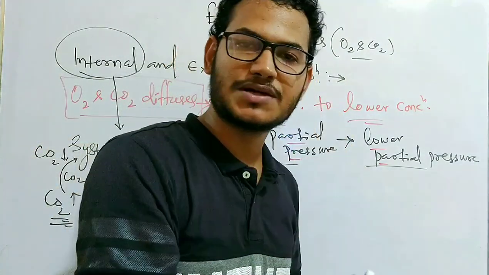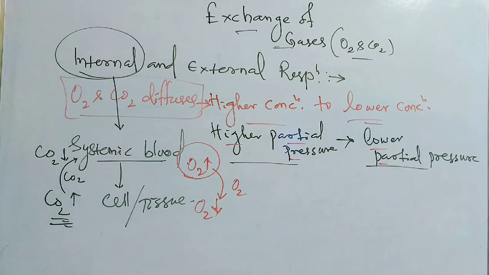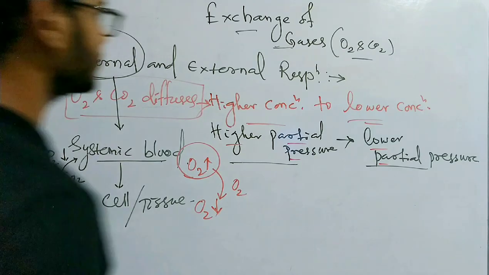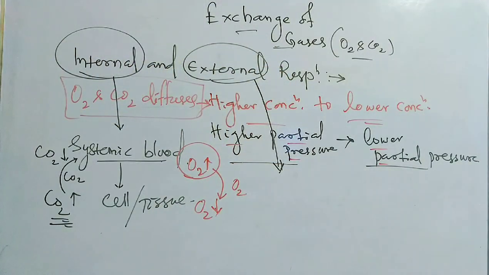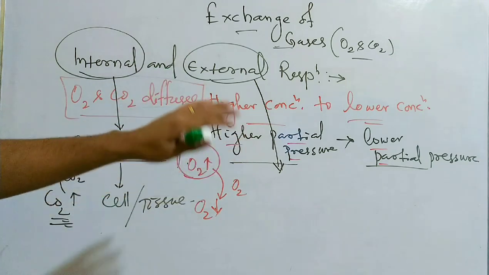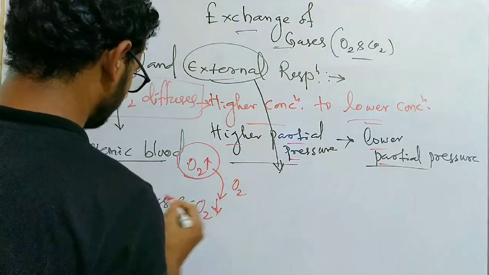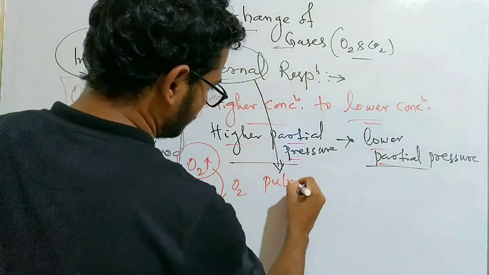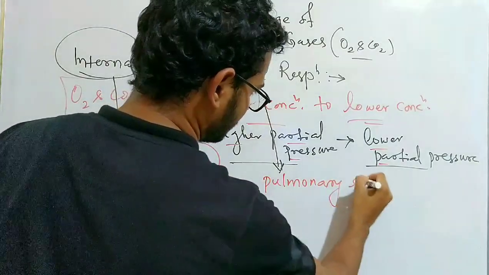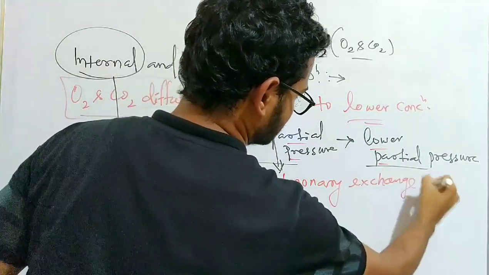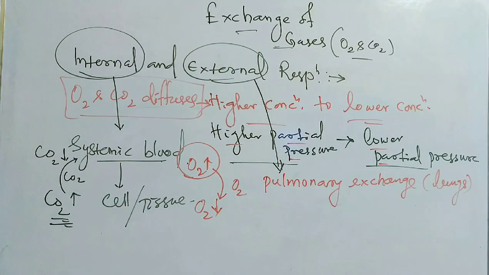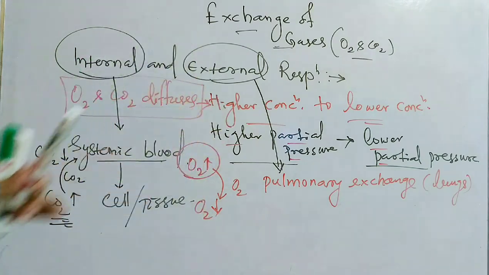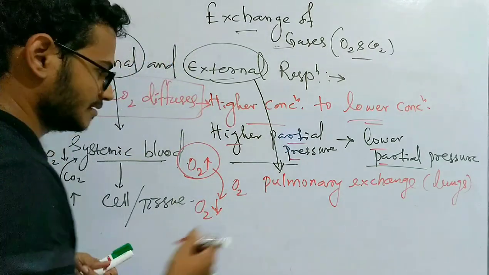But in external respiration, we will talk about the pulmonary exchange. So in the case of external respiration, what will happen? In this case, the exchange of gases occurs between the pulmonary gas, or we can say the pulmonary exchange. It occurs in our lungs. So the exchange of gases occurs between the alveoli and the pulmonary blood capillary.